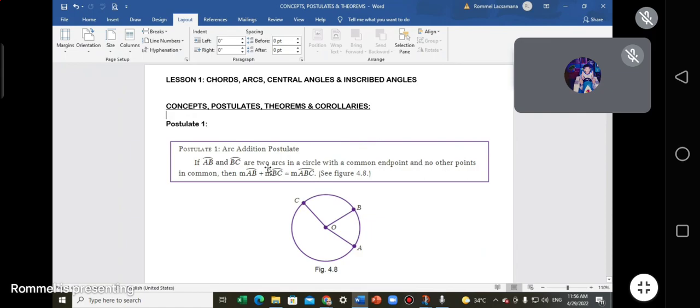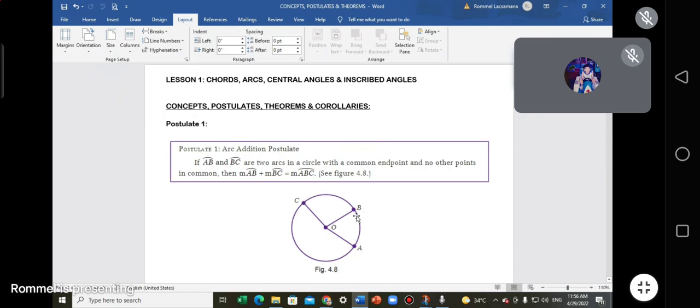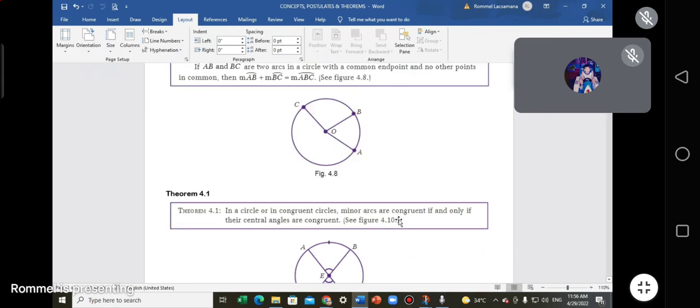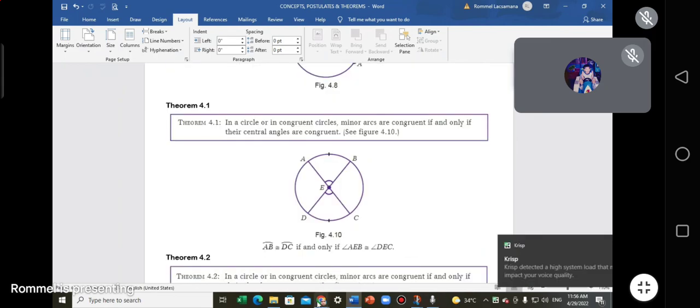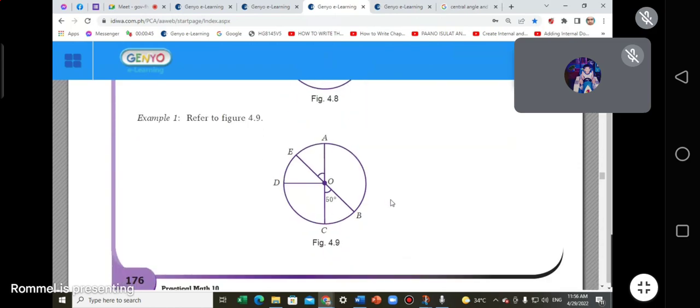There are two arcs there, AB and BC. If I ask you what the common endpoint of the two adjacent arcs is, of course, it's B. This is point B. The common endpoint is B, with no other points in common. That's easy for the arc addition postulate. You just add them and it creates a major arc. Number 2, hold on. Let's look at this. This is an example for that postulate.